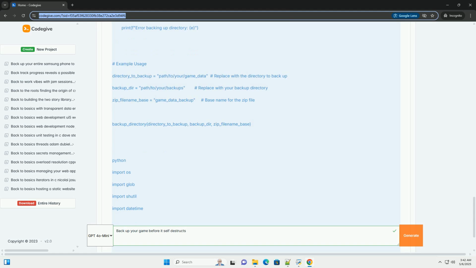* More sophisticated rotation: for GFS or other more complex rotation schemes, you'll need more elaborate logic to categorize backups by day, week, month, etc. Consider using a library like dateutil for easier date/time calculations.